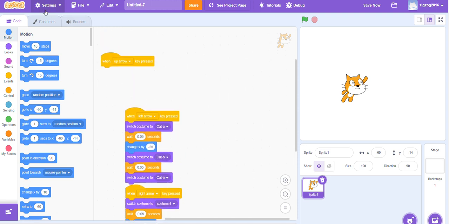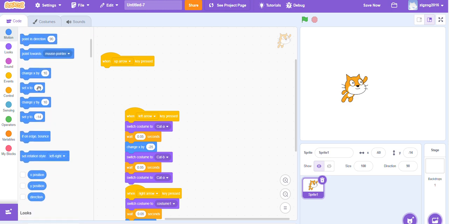When up arrow key pressed, you should grab a change Y by 10 block and drag it into the when up arrow key block. Notice how the cat is moving, but he only moves up a tiny bit. Change Y to 25. But now he has no way to get back down.